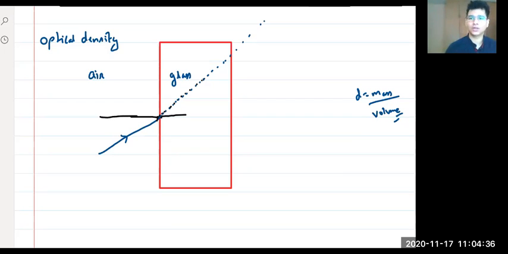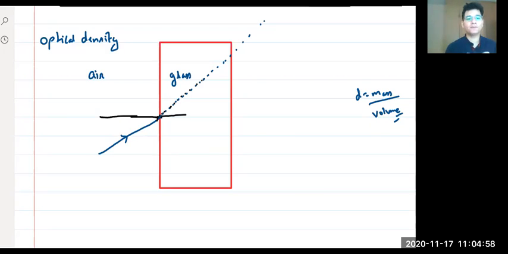Just think logically, intuitively. No book, nothing. We just have to imagine which is denser. Glass would be denser, yes or no? As compared to air, right?